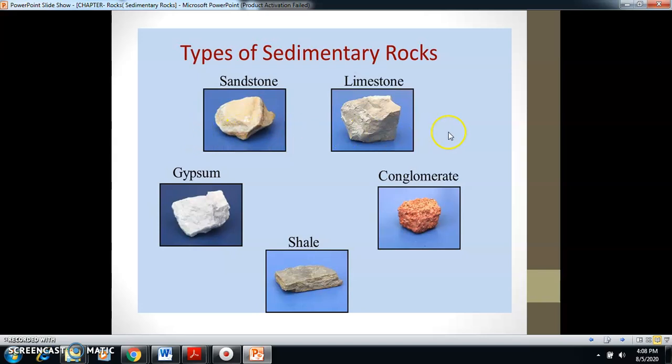These are the types of sedimentary rocks: sandstone, gypsum, shale, conglomerate, limestone.